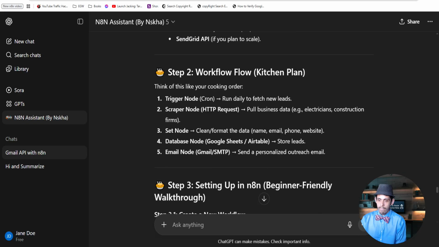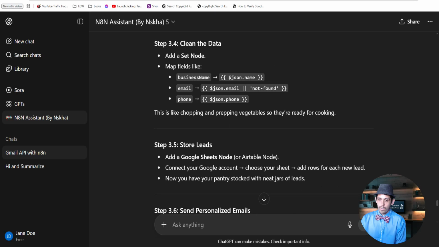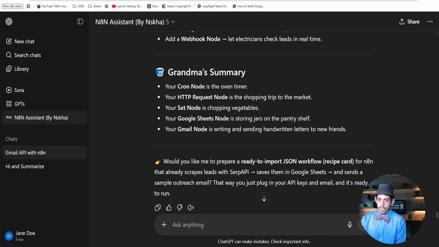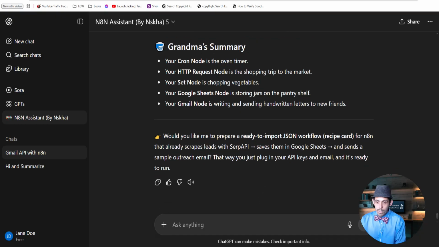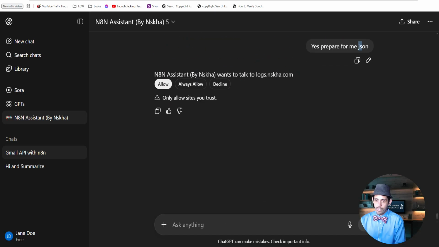Okay. And then it's going to show you exactly how to do this, which is really cool. And it shows you the step-by-step. You just follow it and you ask more details. Oh, and this says, would you like me to prepare a ready to import JSON workflow? And it's like, yes, prepare for me JSON. And JSON just means JavaScript, and it's a file for JavaScript. So I'm going to always allow.